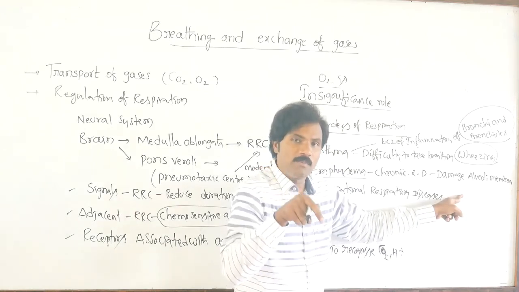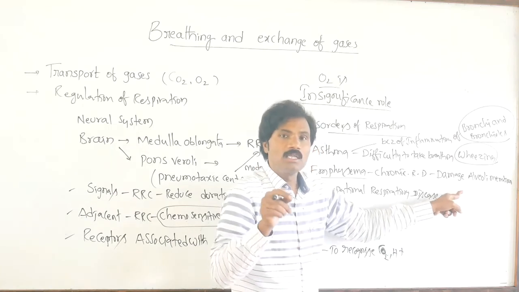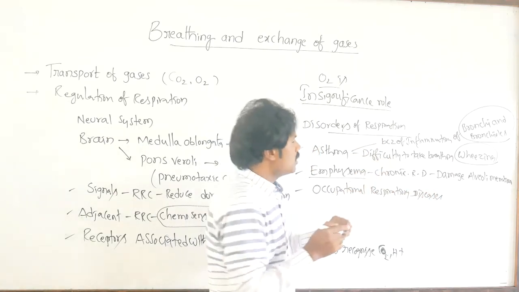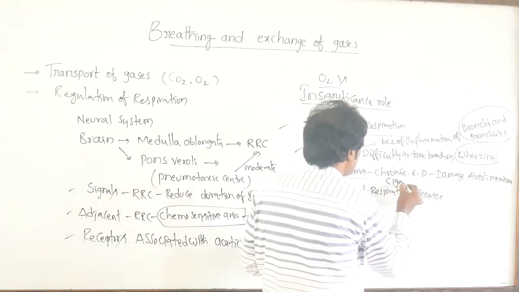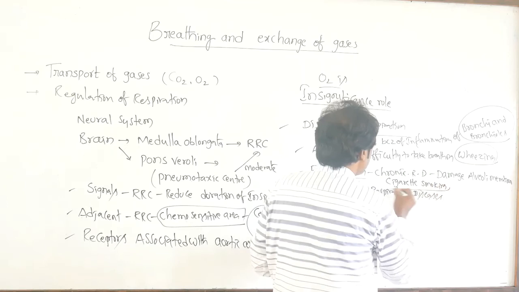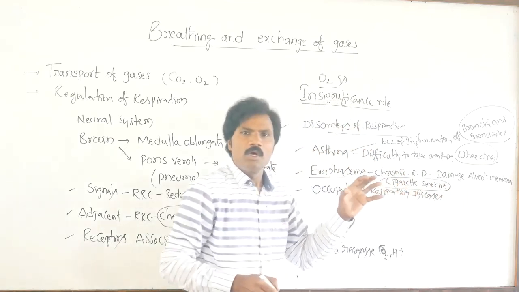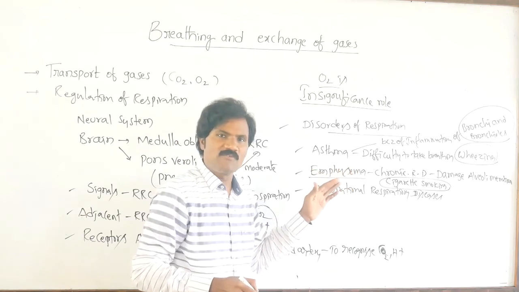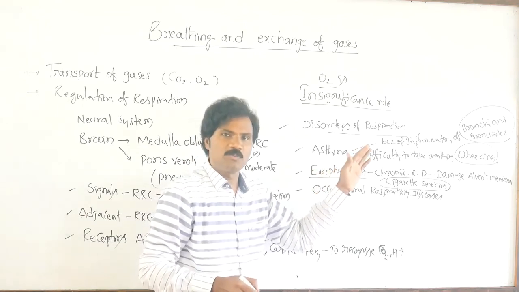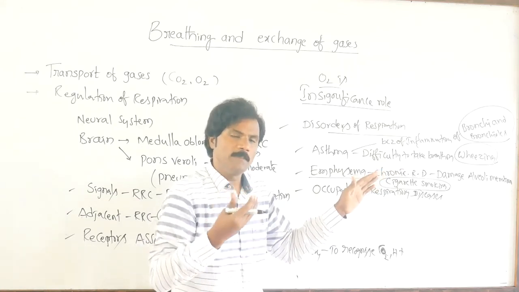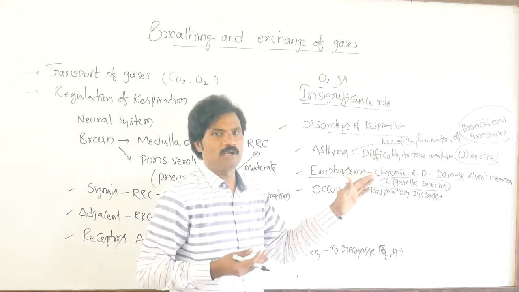Why is the alveolar surface damaged? The very important cause is cigarette smoking. The person who smokes cigarettes may suffer from emphysema, a chronic respiratory disorder, which may lead to very pathogenic, very harmful effects.